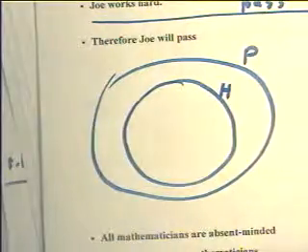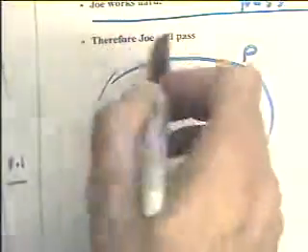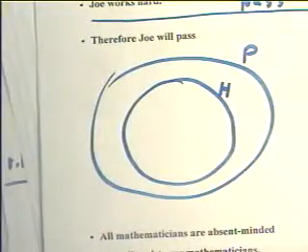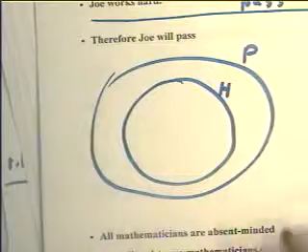Now, the key idea here is we want to confirm that Joe will pass. So the question is, where is Joe in this circle? Is Joe inside the passing circle, or isn't he? You might want to think about that before you watch the rest of the clip. You might want to pause at this point.